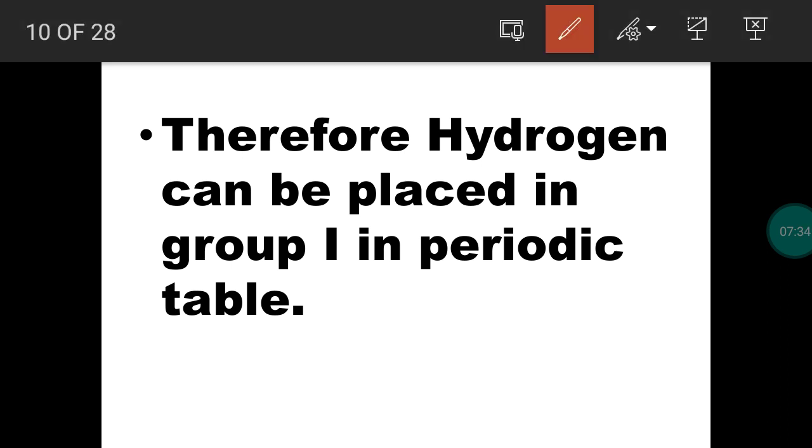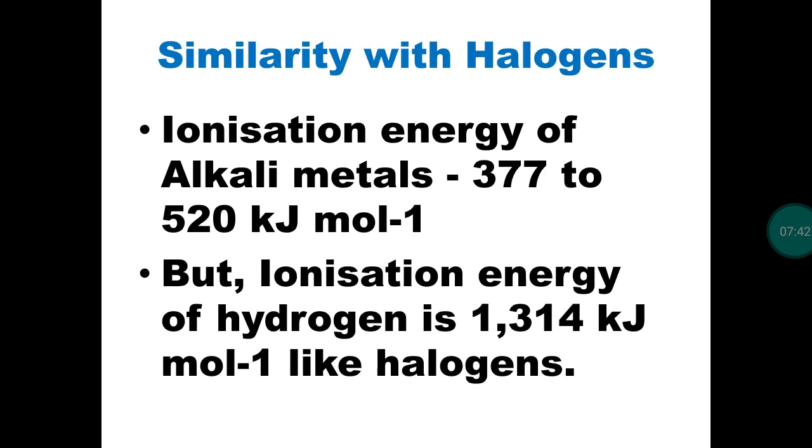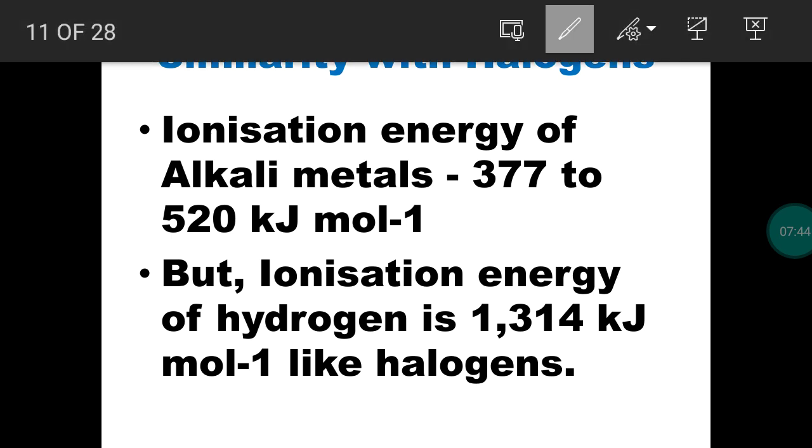So based on these evidences, we can place hydrogen in group number 1. This is the first possibility. Now we can compare the behavior of hydrogen with the halogens.